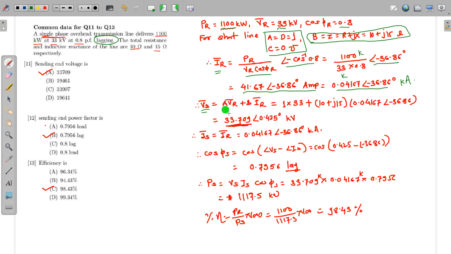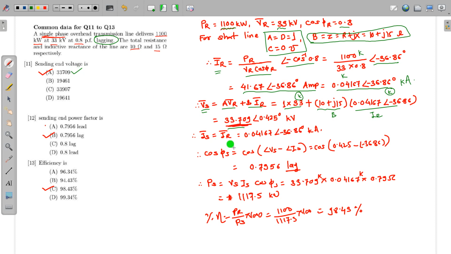So we know that the formula of Vs is equal to A VR plus B IR. So A into VR, as it is a single phase, I have not divided it by √3. A is equal to 1. Substituting the value of B, this is the value of my IR. Why have I taken this IR in kiloampere? Because this voltage is in kilo, so the drop must be added in the kilo form. So I have taken the current in kiloampere. Okay, so Vs is 33.709 kV. So option number 1 is correct.